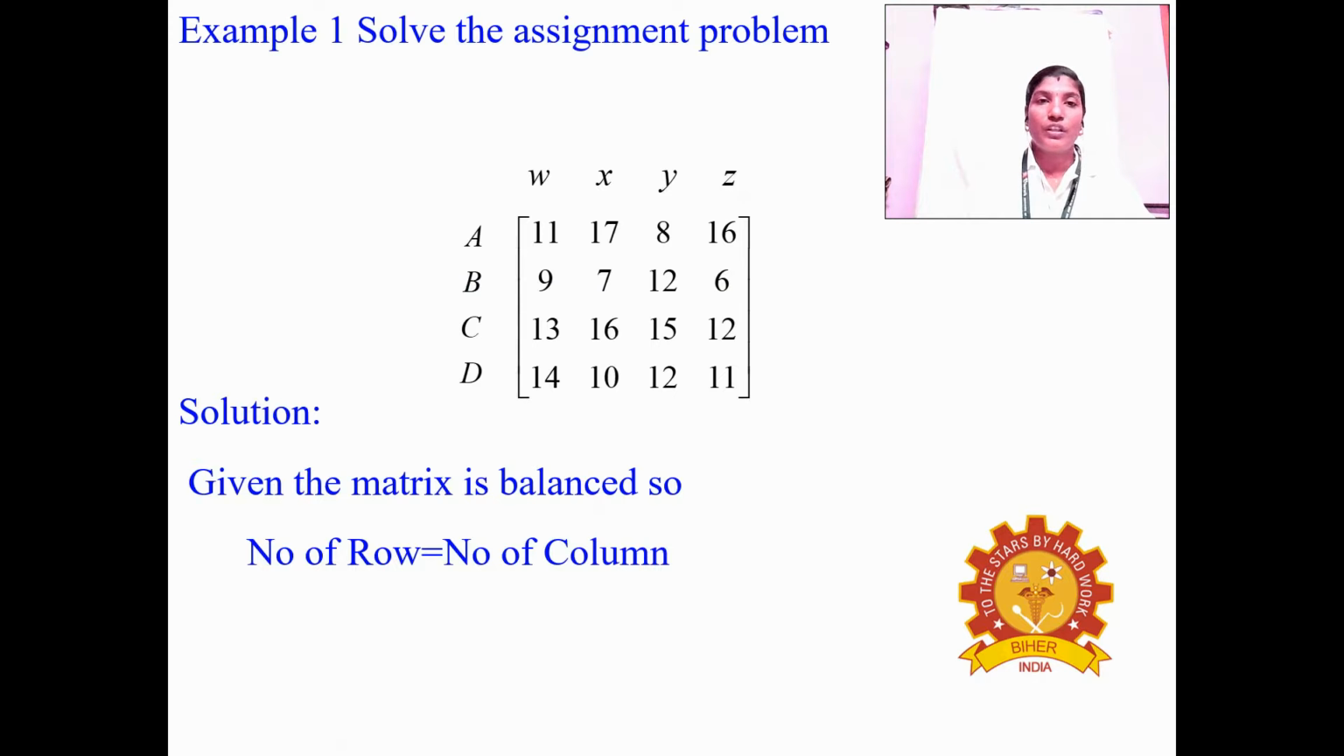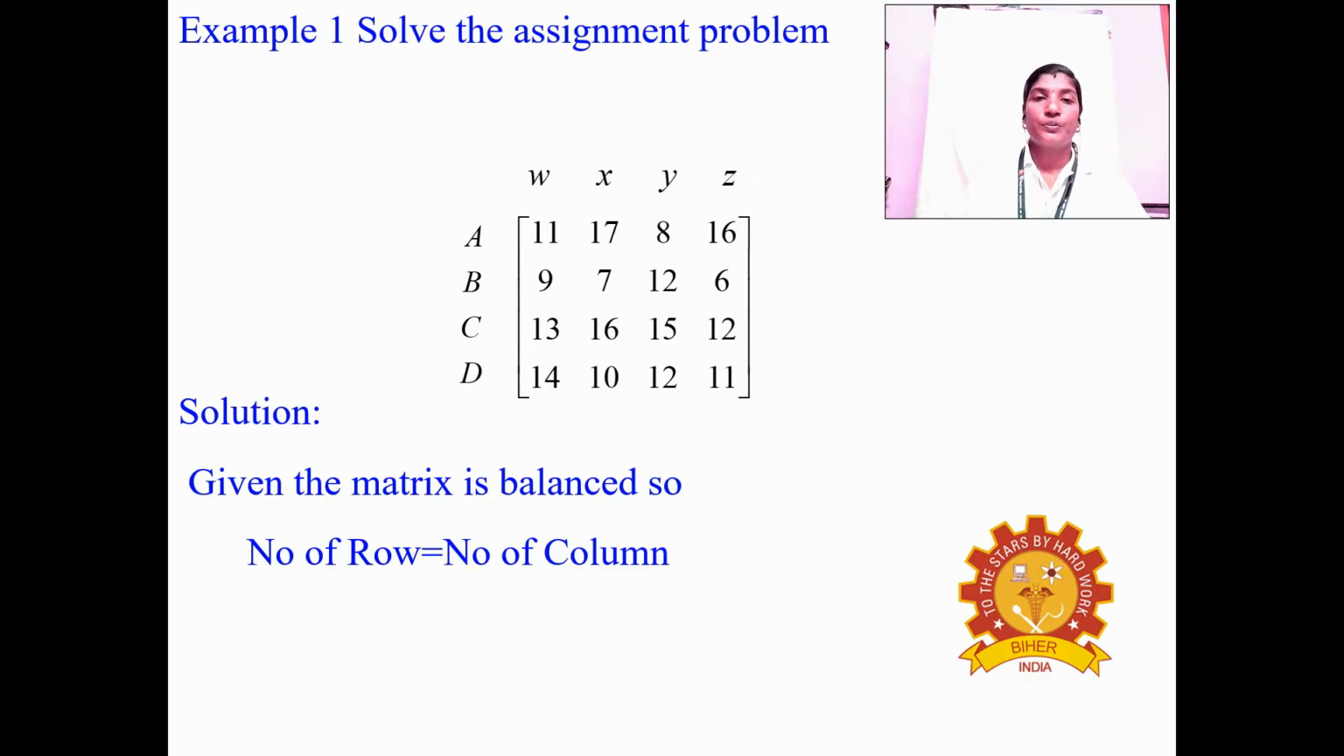Next, I give one example of this assignment problem. Solve the assignment problem, right? The given matrix is a 4 by 4 matrix. The rows are A, B, C, D, 4 rows and 4 columns. The given matrix is balanced, so the number of rows is equal to the number of columns.